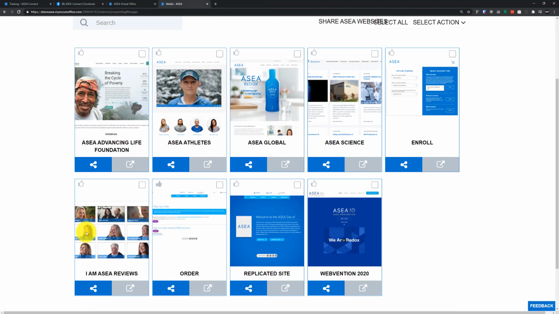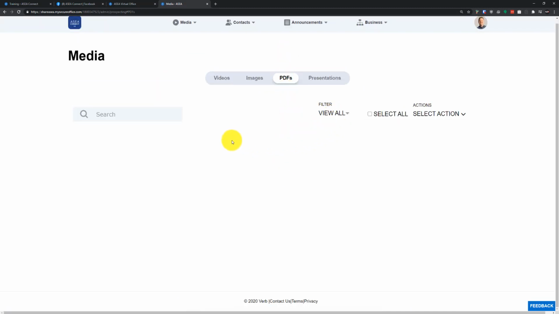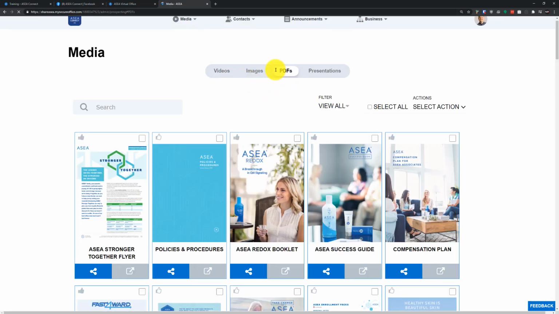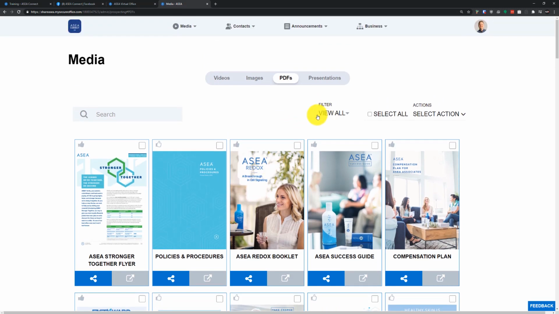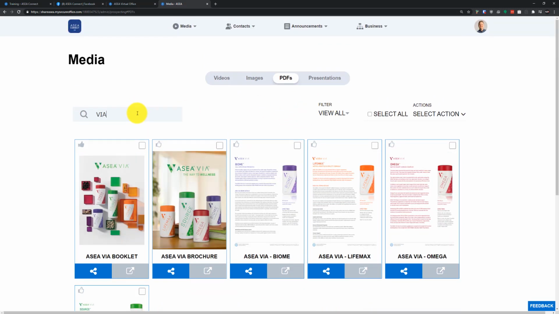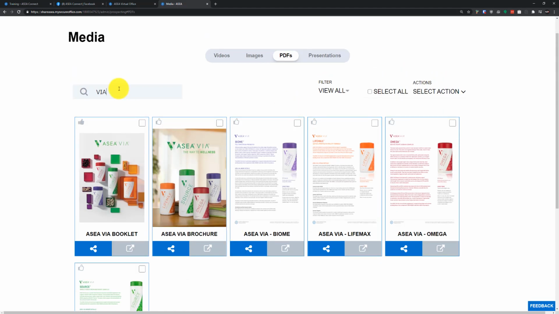These are assets that you can share, sending emails and things like that, and we'll get into that in just a few minutes. We have also some PDFs here that you can find. Let's refresh that there. So all of our PDFs are organized the same way. If you wanted to see PDFs regarding the VIA line, you can type in VIA up here at the top and see our different things that we have available for your market by searching up here at the top. You can also use that filter button that I've shown you here as well.